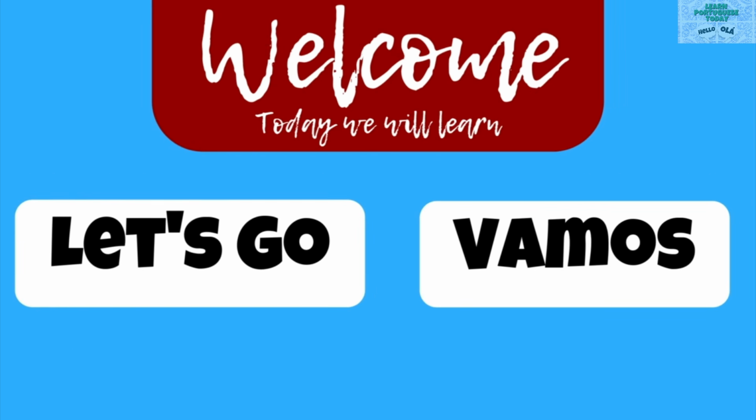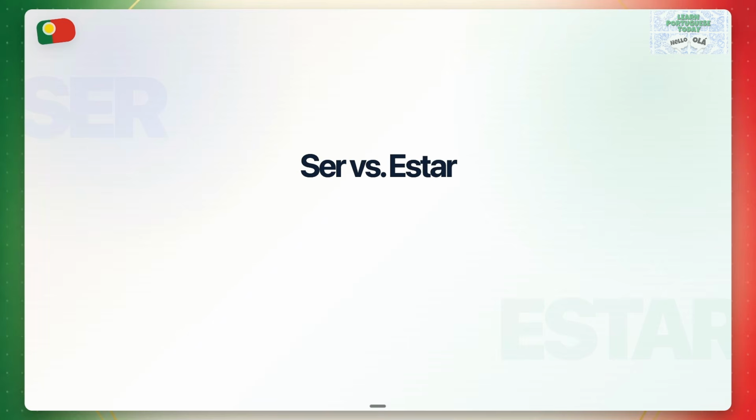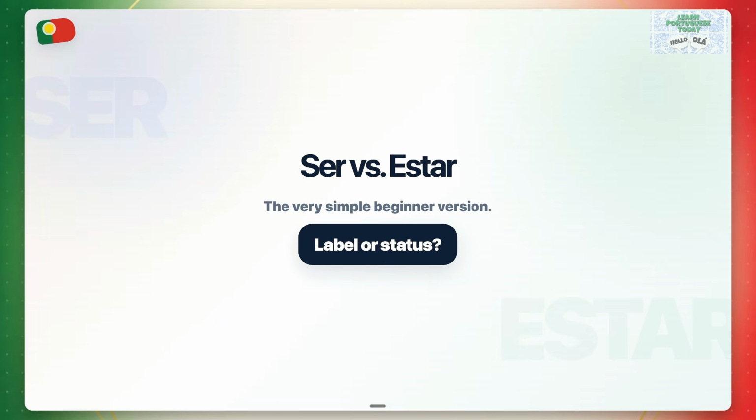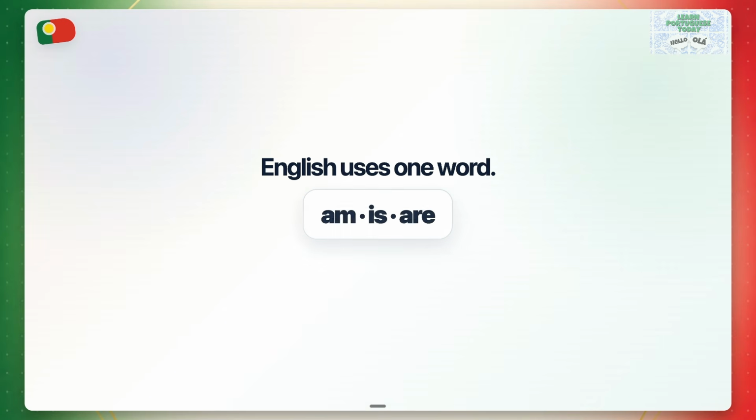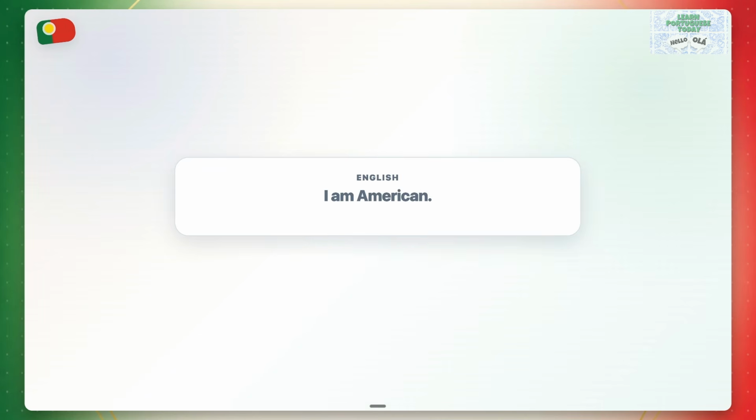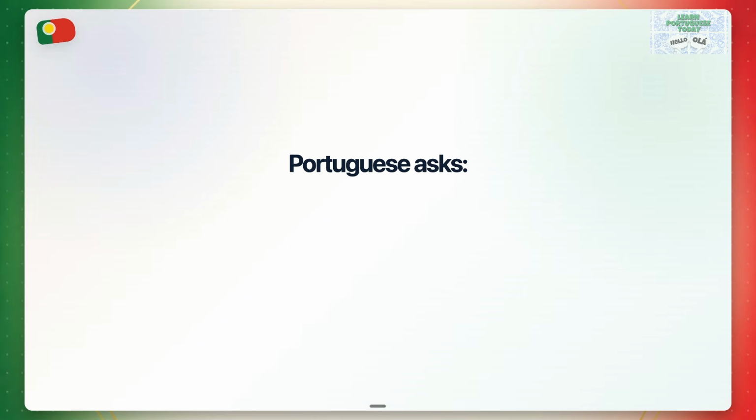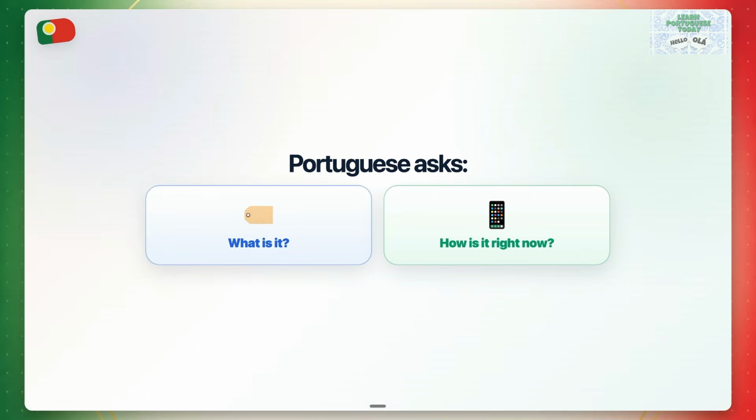Vamos. Ser versus estar. The very simple beginner version. Label or status. English uses one word: am, or is, or are. Portuguese usually makes you choose. For example, in English, you would say, I am American, or you would say, I am tired. Both use am in English, but there are different ideas. Portuguese asks, what is it? Or how is it right now?